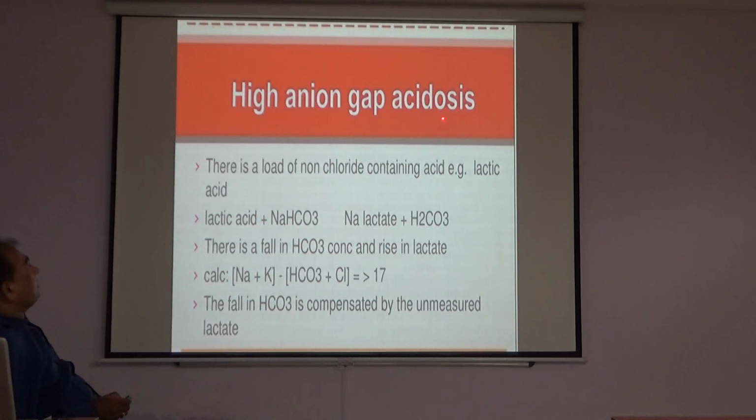In high anion gap acidosis, there is a load of non-chloride containing acids, that is lactic acid. Lactic acid plus sodium bicarbonate gives sodium lactate and H2CO3, that is carbonic acid. There is a fall in bicarbonate concentration and a rise in lactate. So the calculation, sodium plus potassium minus bicarbonate plus chloride, is more than 17. The fall in bicarbonate ion is compensated by the unmeasured lactate.